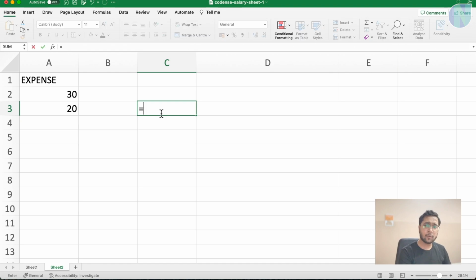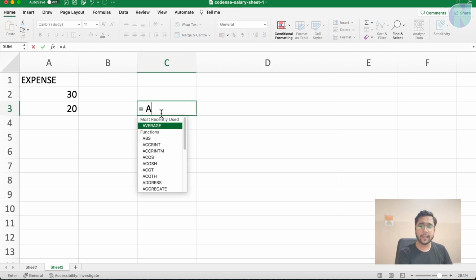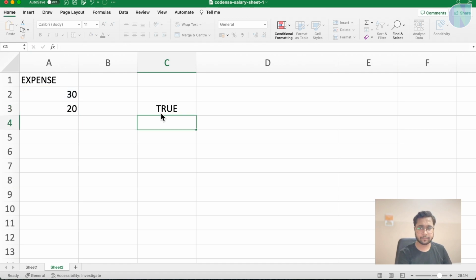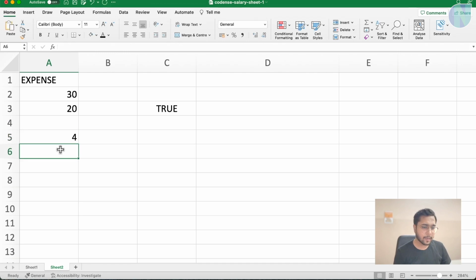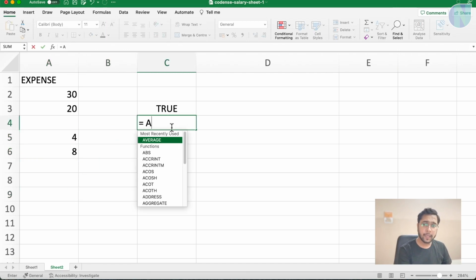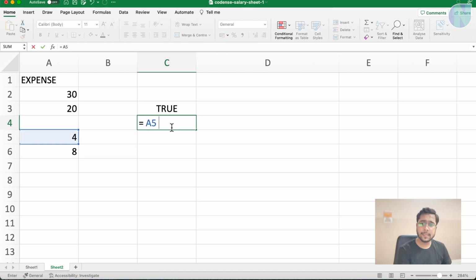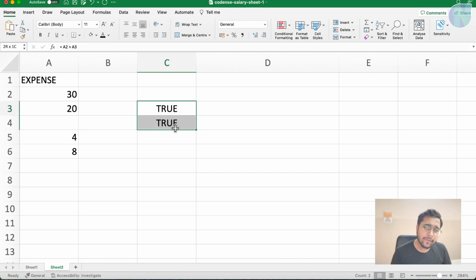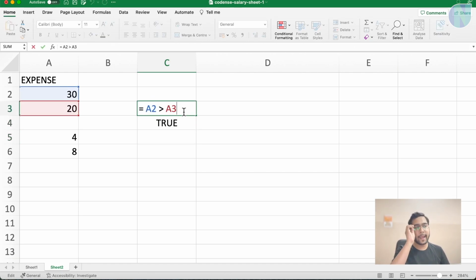Now I will say equal to, I have one condition like A2 is greater than A3. This is one condition. Suppose here, let me write more things like 4 and 8. And I have another condition like A5 is less than A6. It is true. But I want to evaluate these conditions at once. So what can we write? We can use AND and OR